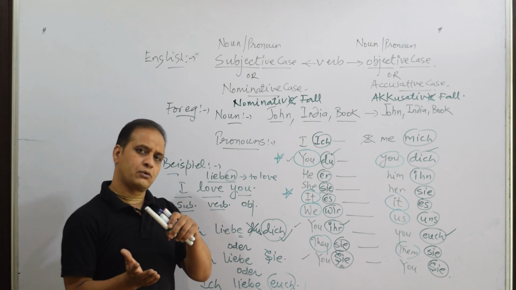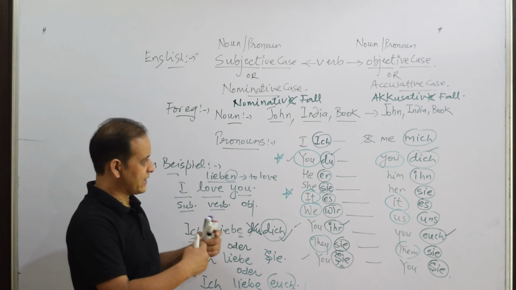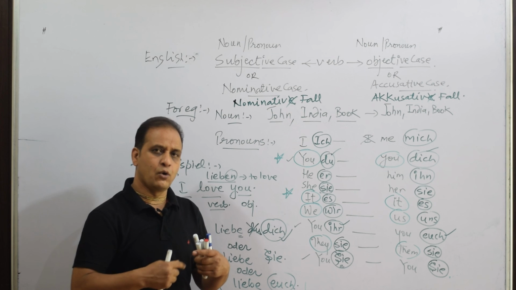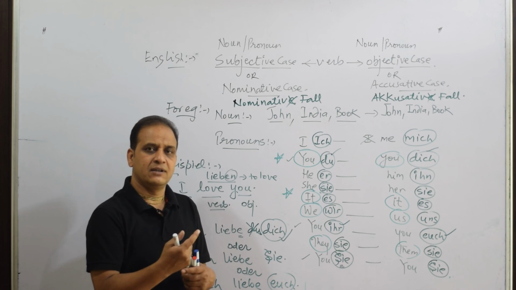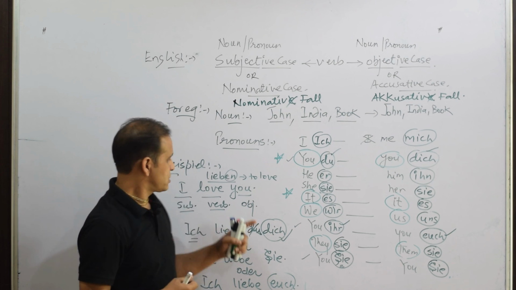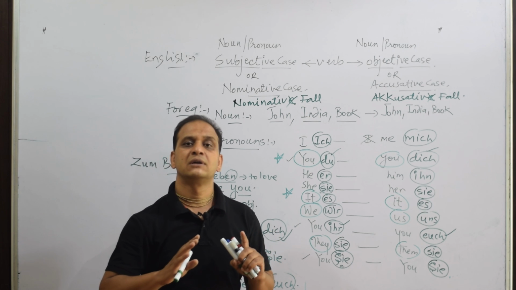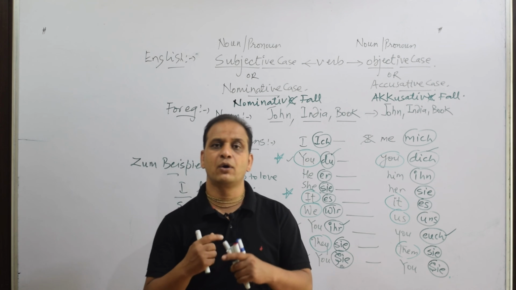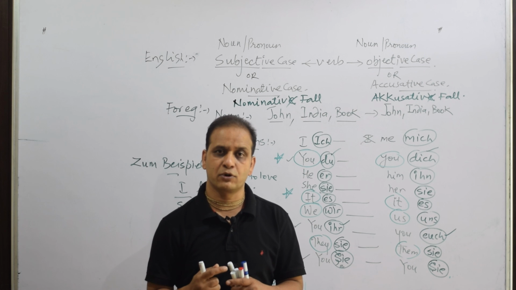So when you go from one language to another, you will have to actually go with the system also. Most of the time what happens, students, they go from one language into another, but they don't actually change the software. They actually don't change the system, and that is why they get confused. So I hope this is clear to you. Nominativ Fall und Akkusativ Fall. If it is clear to you, then in my next video I will teach you dative case. That is also very, very important.